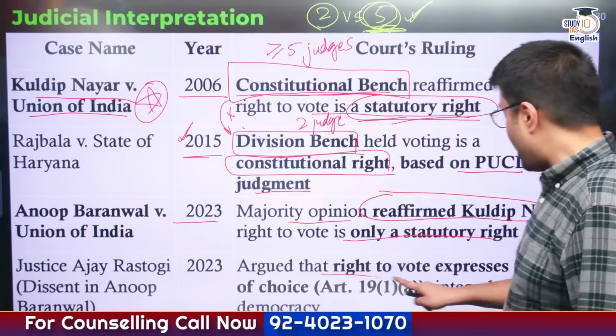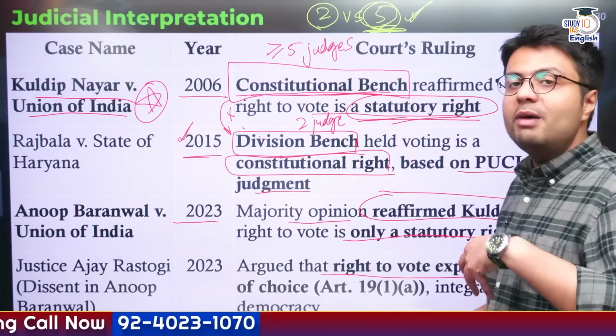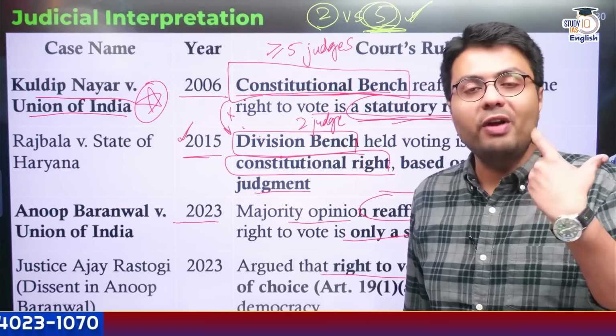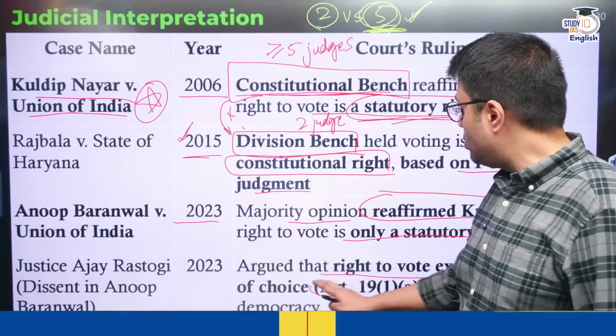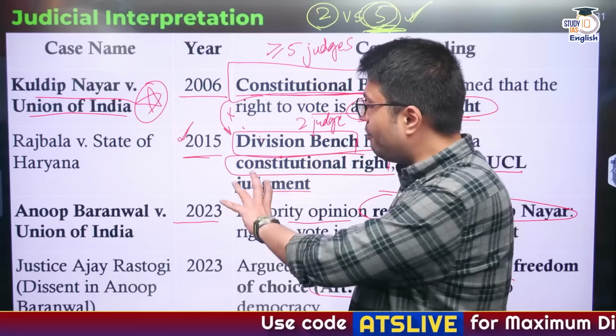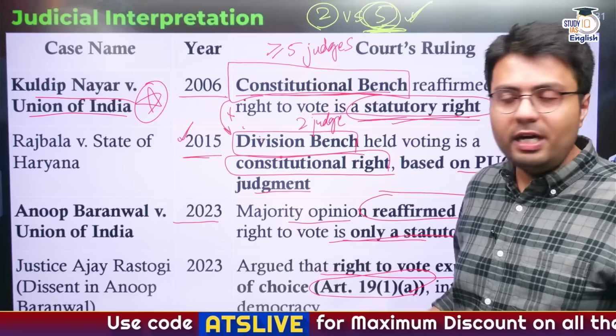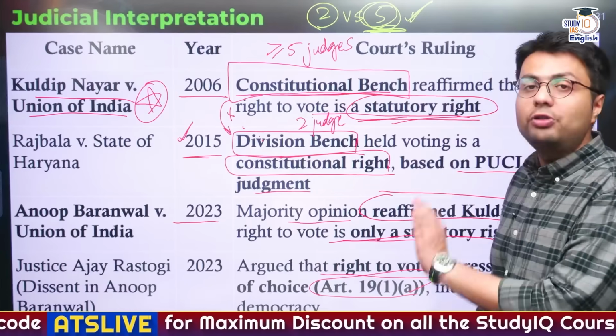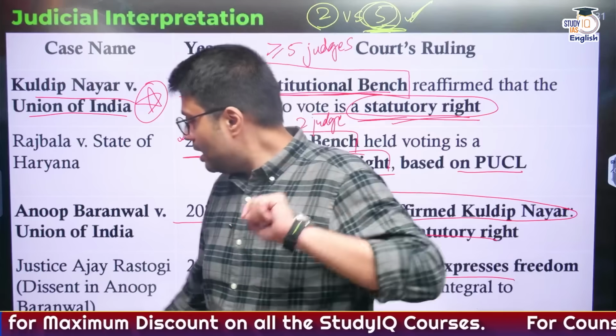He said that right to vote is a medium of freedom of speech and expression and a medium of right to choose. Therefore, it is also a part of Article 19. But this was just a dissent. Therefore, the correct status even in 2023 is that it is a statutory right. Understood?